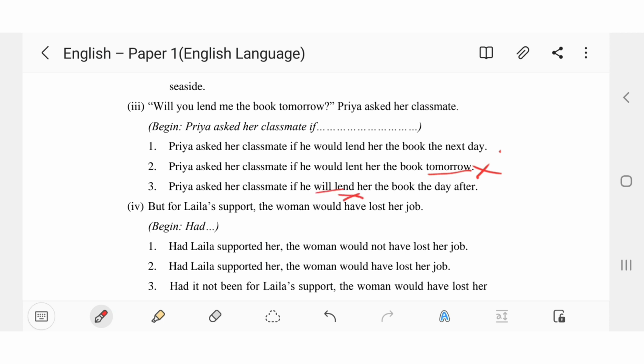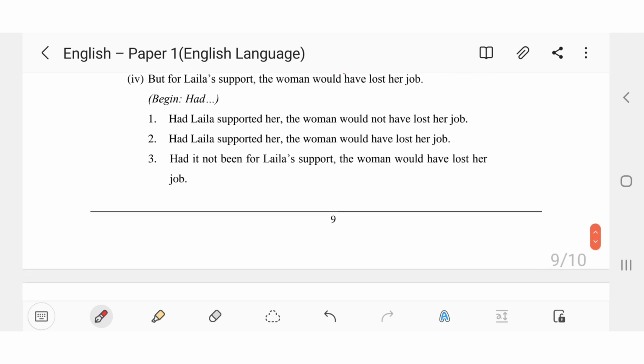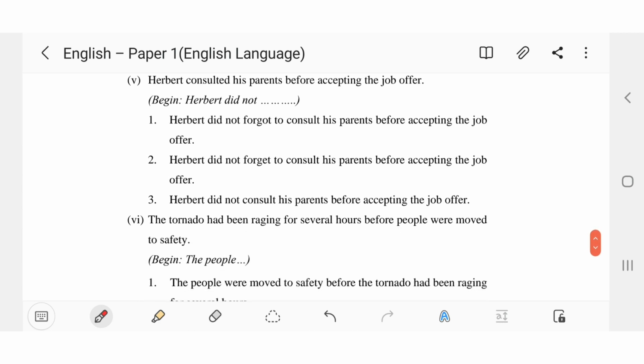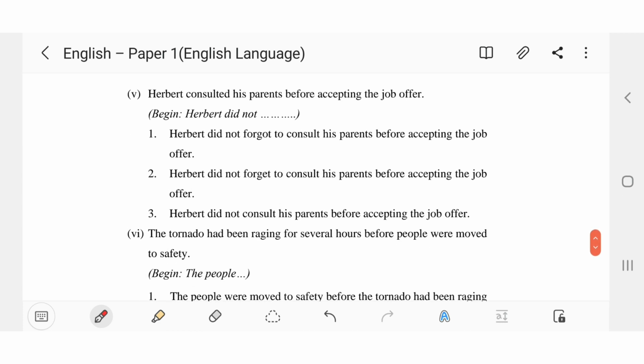You cannot use will. So this option is also wrong. Hence, first option is correct. Fourth one, but for Laila's support, the woman would have lost her job. This means that if Laila had not supported, the woman would have lost her job. So option 3 is correct, which says that had it not been for Laila's support, the woman would have lost her job.